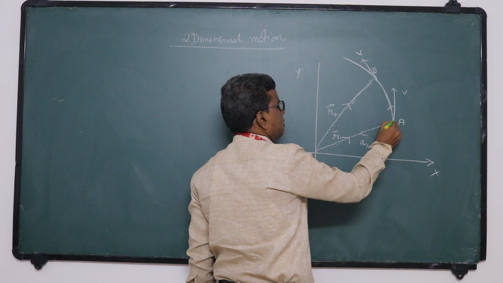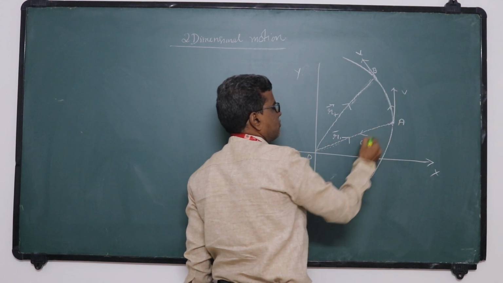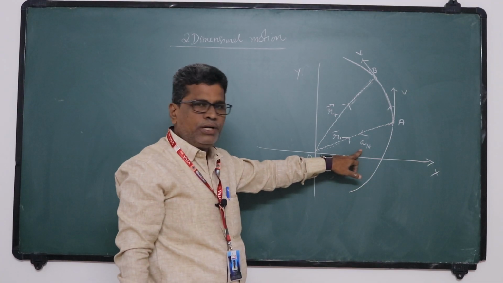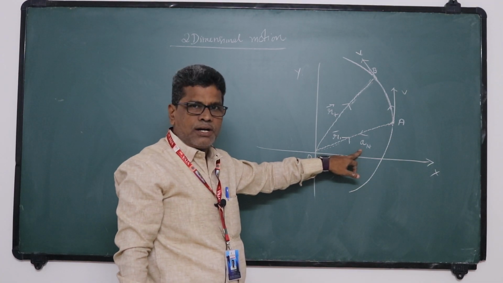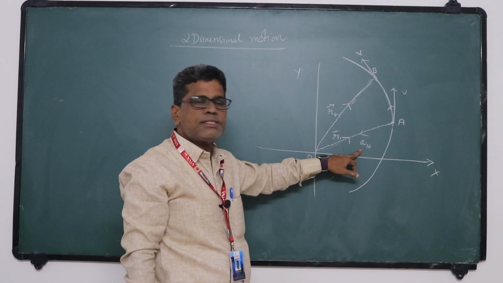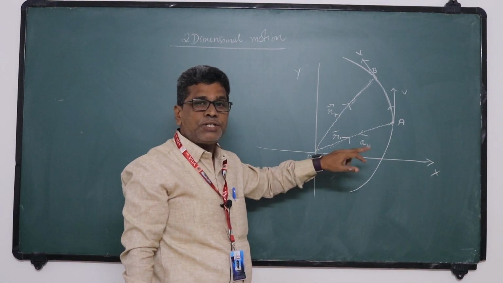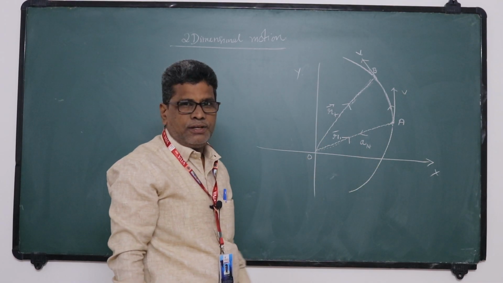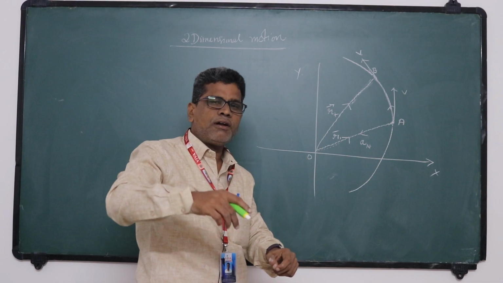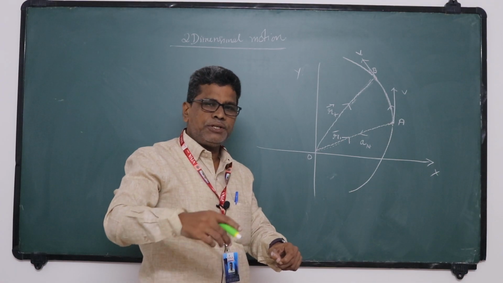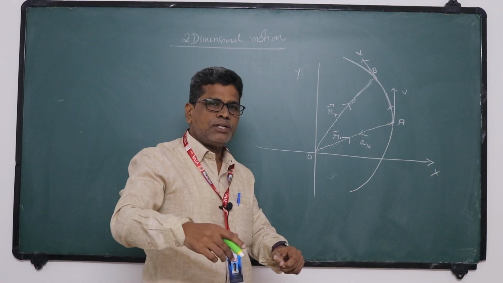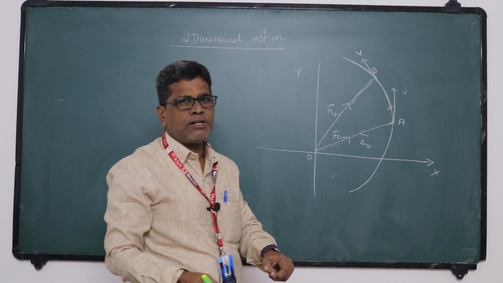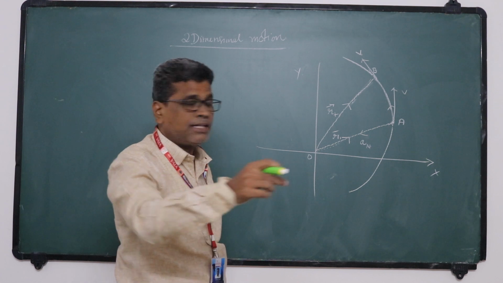So it is normal to this velocity. So what is a normal acceleration? The component of acceleration which arises due to change in direction of the velocity is called normal acceleration. At the same time, the speed of the car also changes. That means magnitude of velocity also changes. Due to that, acceleration arises. That acceleration is called tangential acceleration.